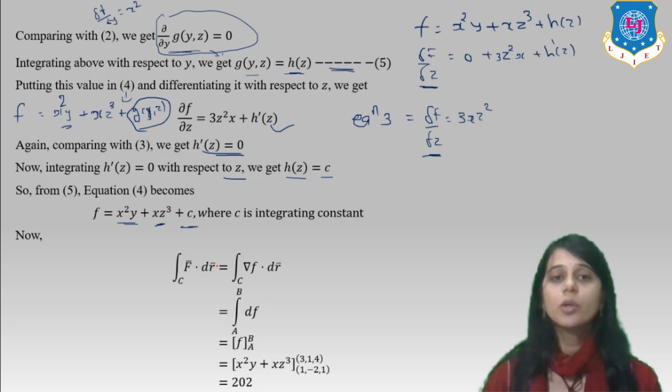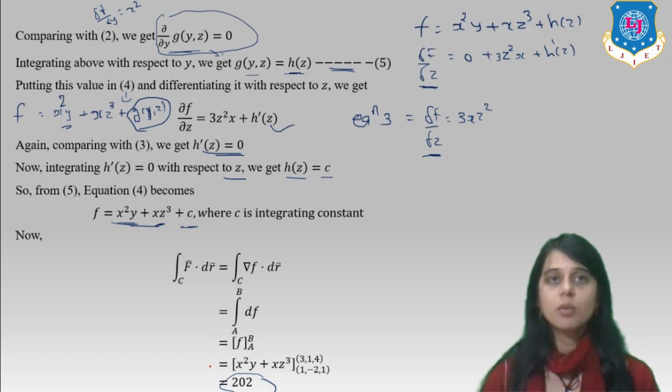Now we have to find the value from A to B. We take the integration of ∇f · dr equal to the integration over path C of df. What is df? df is f from A to B. Value of A to B, the function is x²y + xz³. And the values are (1, -2, 1) to (2, 3, 1, 4). Put the values in this equation, upper limit minus lower limit, we get the answer as 202. Okay. So this is our example in 3 dimensions.